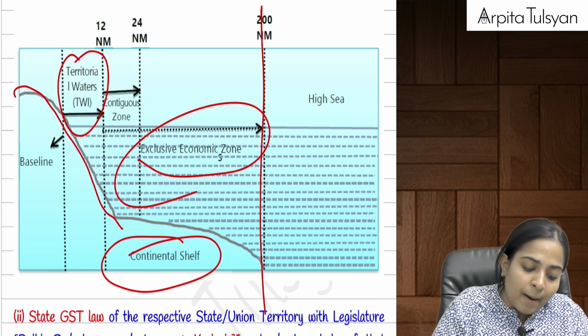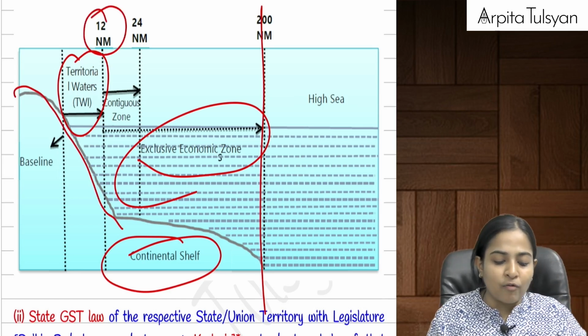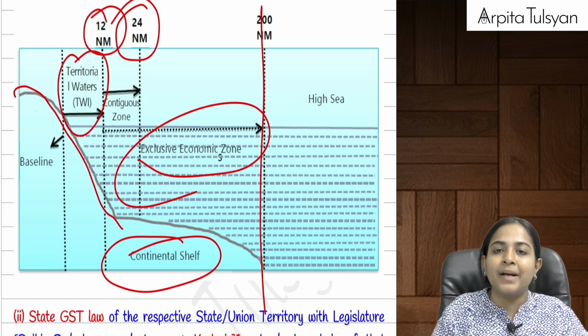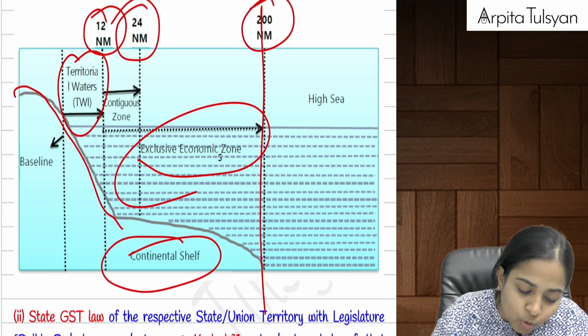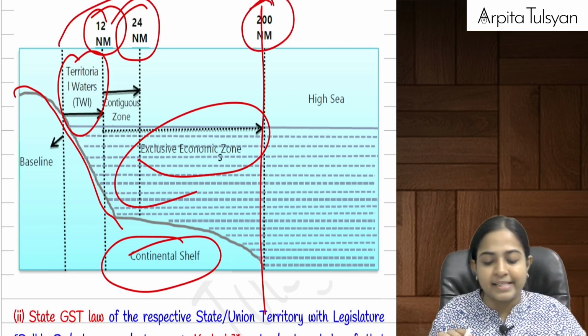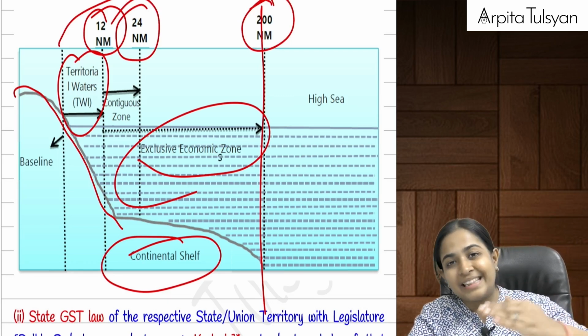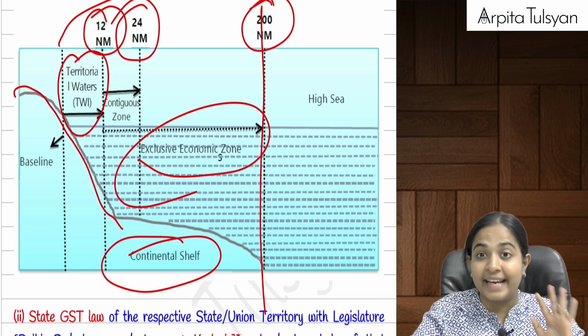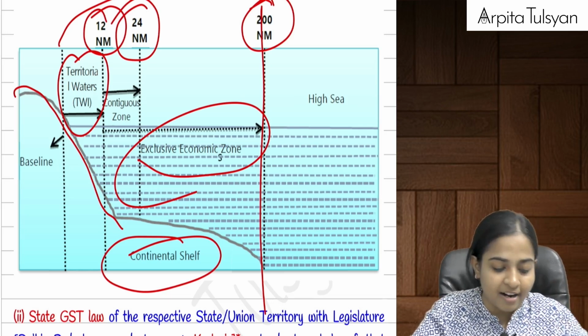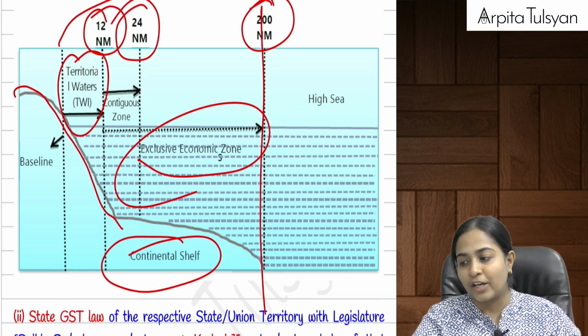Okay, so up to 12 nautical miles your territorial water goes, up to 24 nautical miles your contiguous zone goes, and up to 200 nautical miles, everything from the baseline, that is going to be your exclusive economic zone. Till there India is there. Till there it is our territorial waters, our exclusive economic zone.